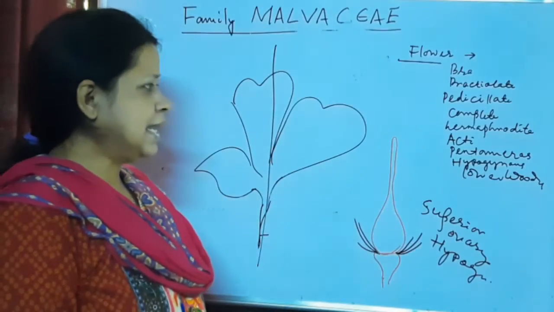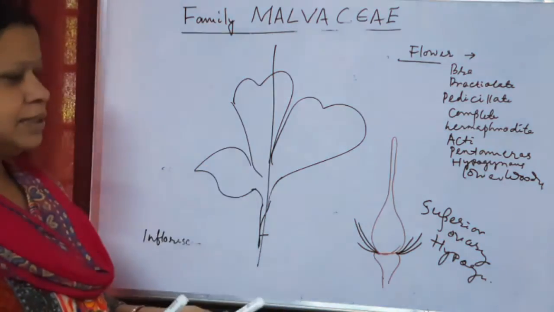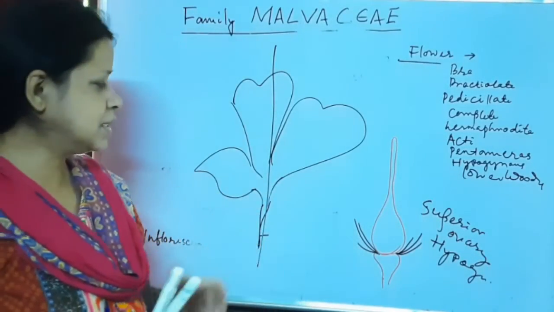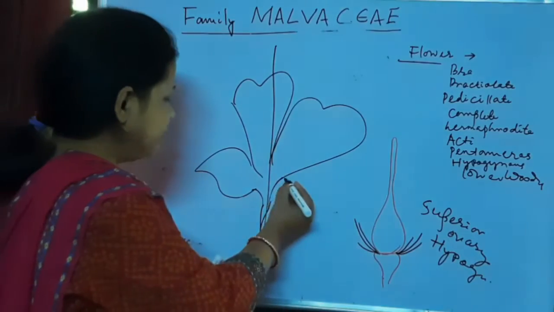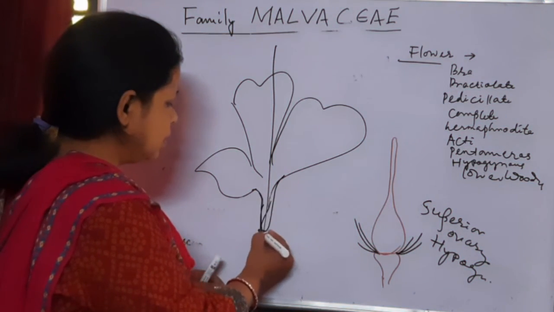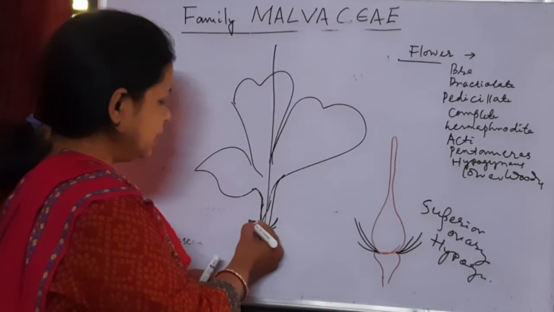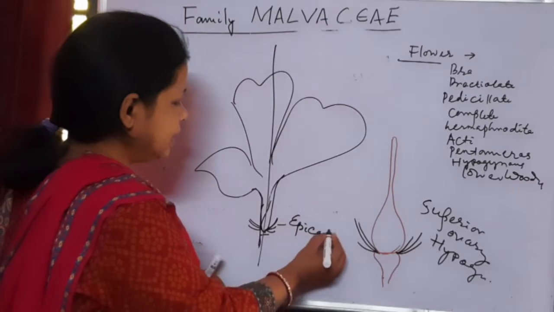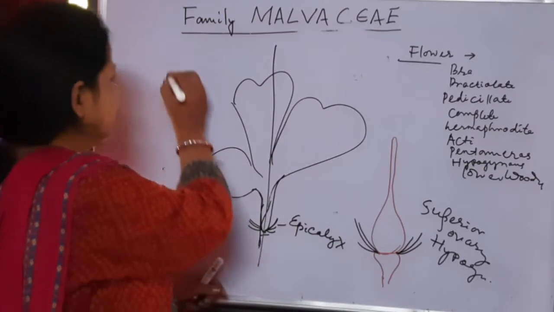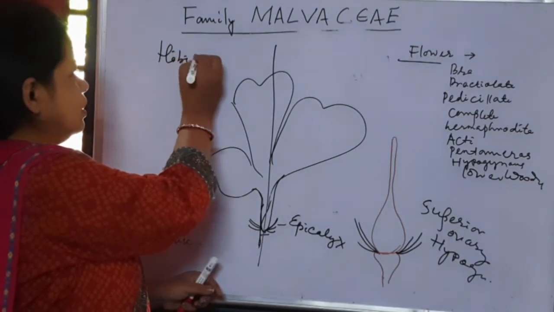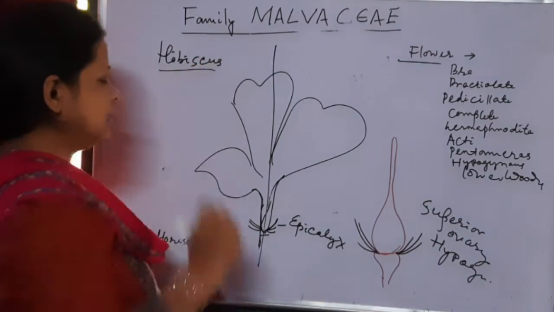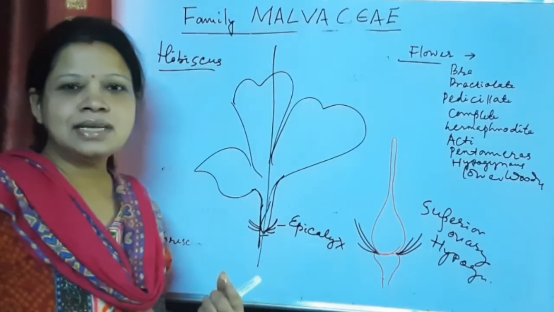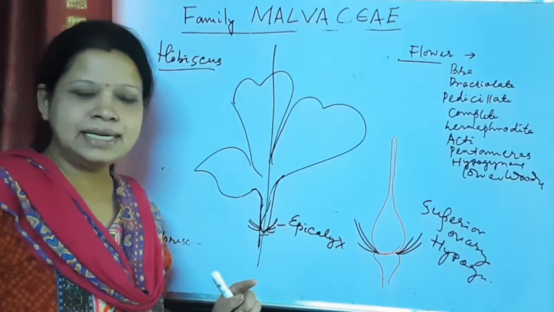Then we come to the calyx. In the Malvaceae family, the bracteoles are present in whorls, forming a ring that is known as the epicalyx, which can be easily seen in hibiscus or China rose. In this flower there is a ring of bracteoles, and that ring is called the epicalyx, which is just below the calyx.